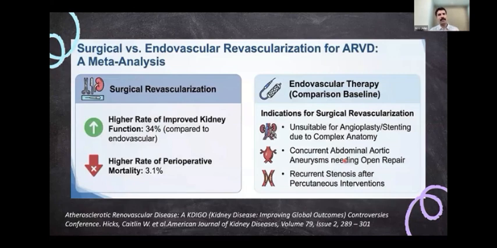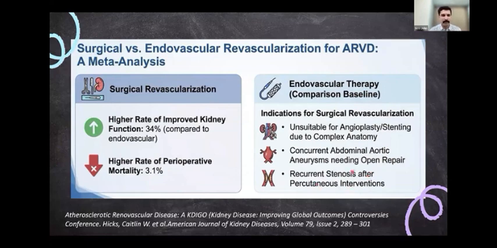So, as already mentioned, the surgical way of managing renal artery stenosis is as good as, or sometimes even better than, endovascular revascularization, but there is a higher rate of perioperative mortality of even up to 3.1%. But there are certain situations where surgical revascularization is preferred over endovascular therapy: when you have an unsuitable candidate for angioplasty or stenting due to complex anatomy of the vessel, or concurrent abdominal aortic aneurysms which need an open repair, then you can go ahead with the renal repair as well. And when you have recurrent stenosis after percutaneous interventions, in all those situations you have to go for surgical revascularization rather than endovascular treatment.